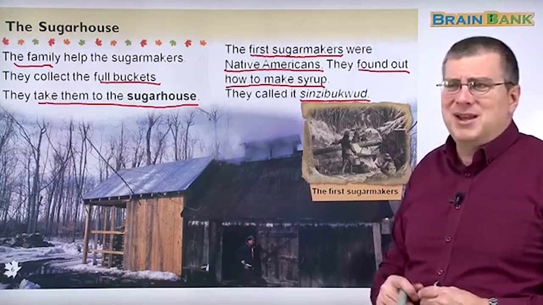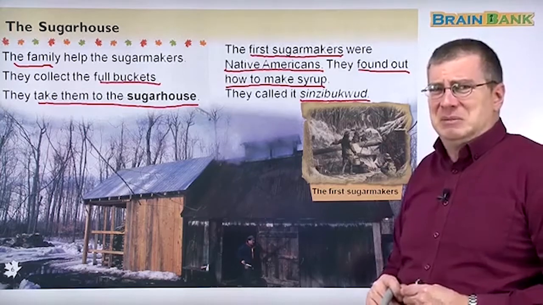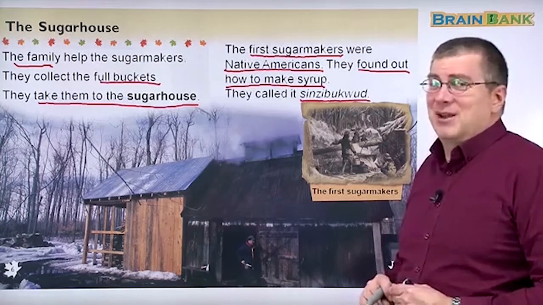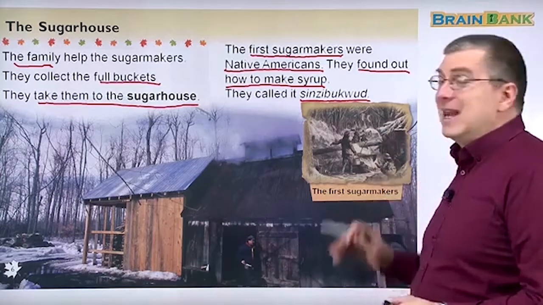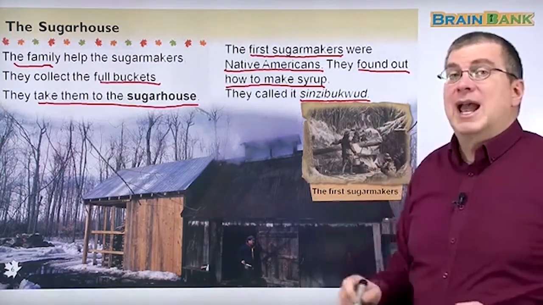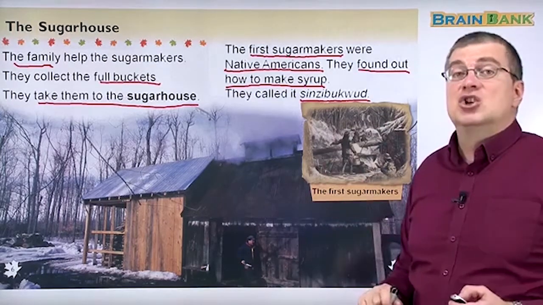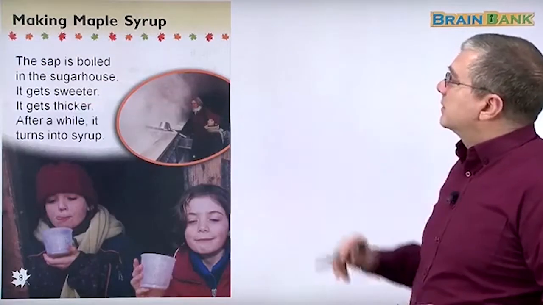I wouldn't recommend it, but if you lick a piece of wood, it's not sweet. Sometimes it's blech, and sometimes it can be dangerous, so be careful. But I wouldn't expect it to be sugar or sweet. But the Native Americans found out how to get sugar from these trees. So they were the first sugar makers. Very interesting.